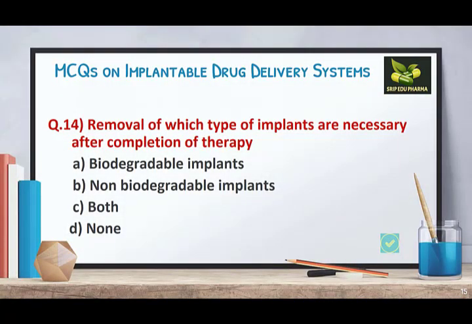Removal of which type of implants is necessary after completion of therapy? A. Biodegradable implants, B. Non-biodegradable implants, C. Both, and D. None. We know in non-biodegradable implants we have to remove the implant at the end of the therapy because the polymer does not degrade itself, but in biodegradable the inert polymers used get degraded at the end of the therapy. So the answer is B.